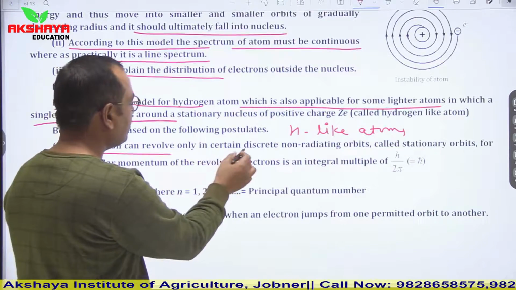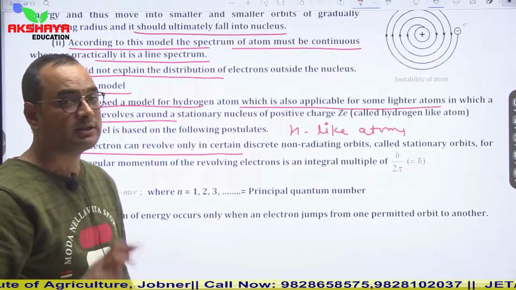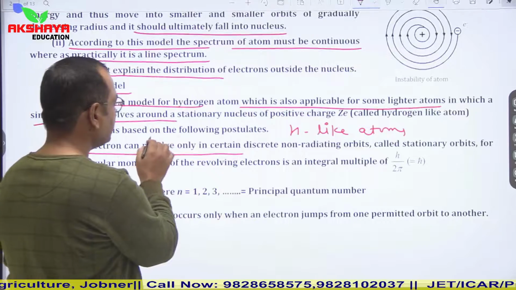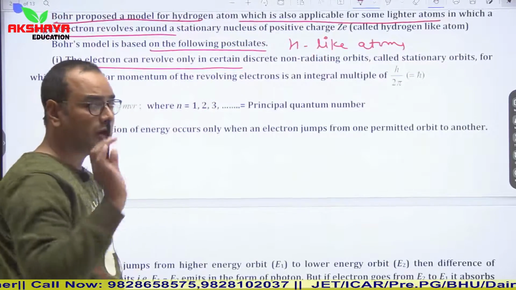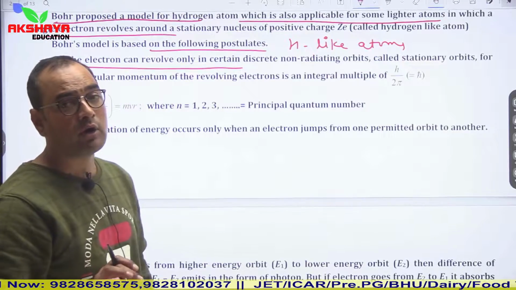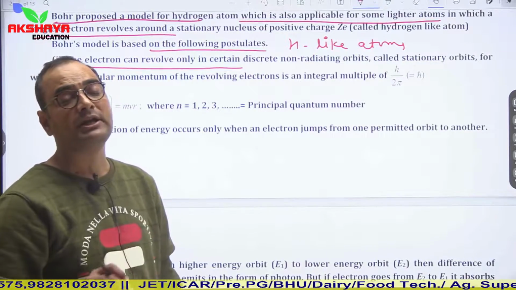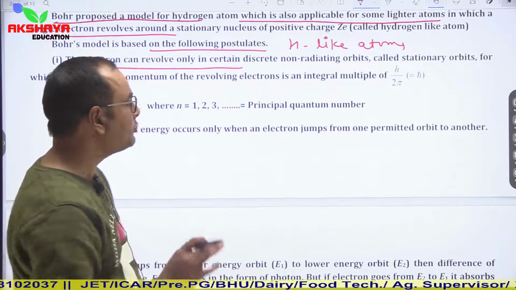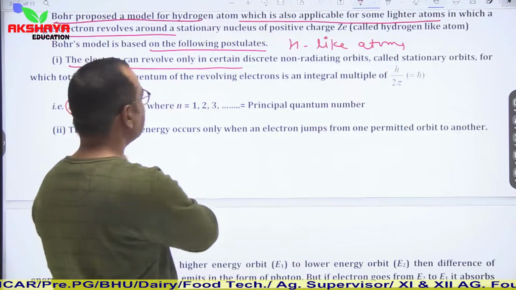Now see, Bohr explained his model in three postulates. This model is based on the following postulates. The first one is, according to Bohr, electrons revolve only in those orbits in which angular momentum is an integral multiple of h upon 2 pi.